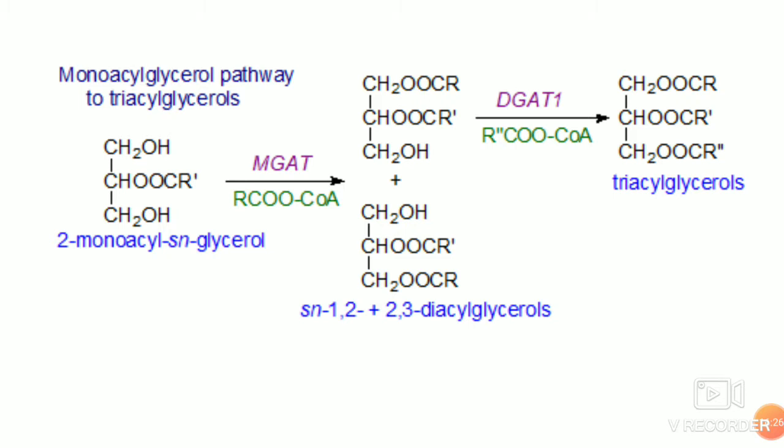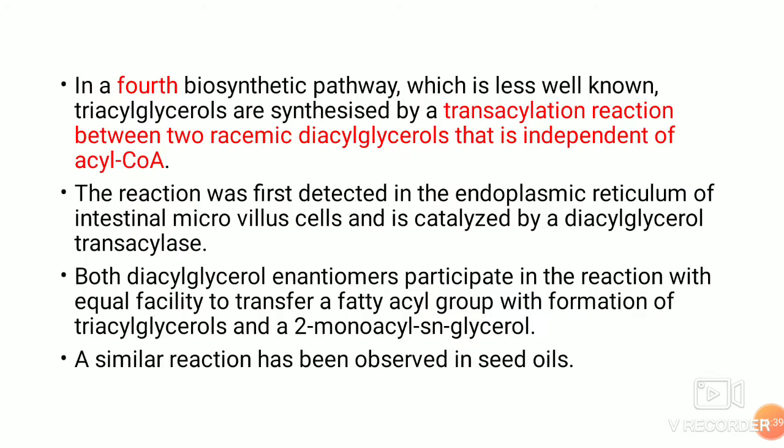So till now we have come across three pathways: one using glycerol 3-phosphate, second using dihydroxyacetone phosphate, and the third using monoacyl-sn-glycerol. In the fourth biosynthetic pathway, which is less well known, triacylglycerols are synthesized by a transacylation reaction, taking the acyl group of one diacylglycerol or monoacylglycerol and putting it into another mono- or diacylglycerol to form one more higher acylglycerol. That is what is happening here.